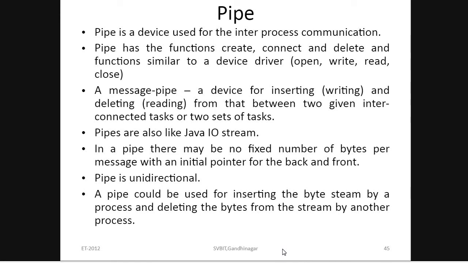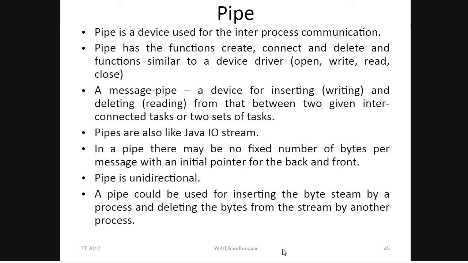It is used for writing and reading data between two interconnecting processes. If two processes are there in inter-process communication, a message pipe is a device which is used for writing and reading of the data.